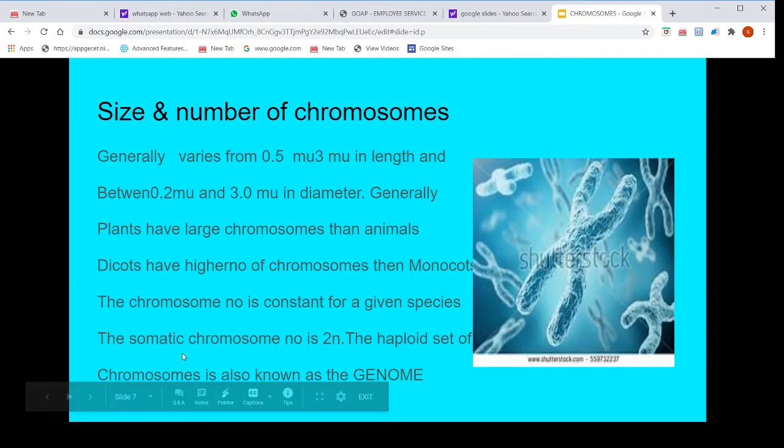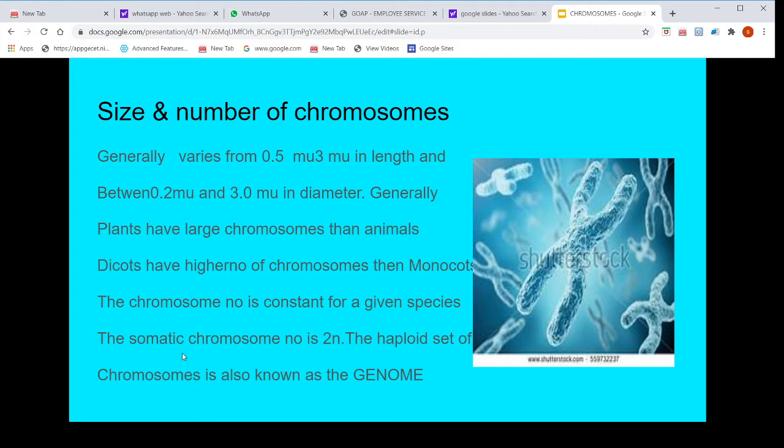Now the size and number of chromosomes. The size of chromosomes generally varies from 0.5 microns to 3 microns in length and between 0.2 microns and 3 microns in diameter. Generally, plants have larger chromosomes than animals. Dicots have a higher number of chromosomes than monocots. The chromosome number is constant for a given species.